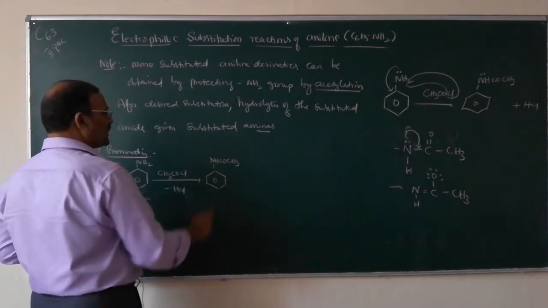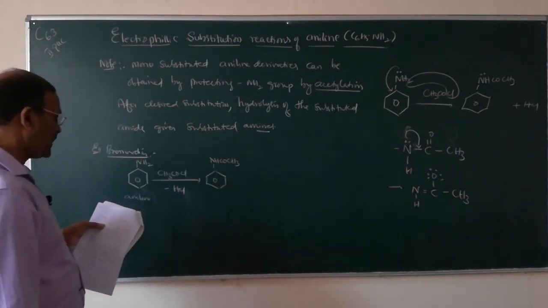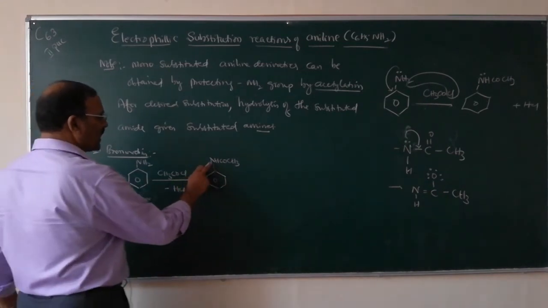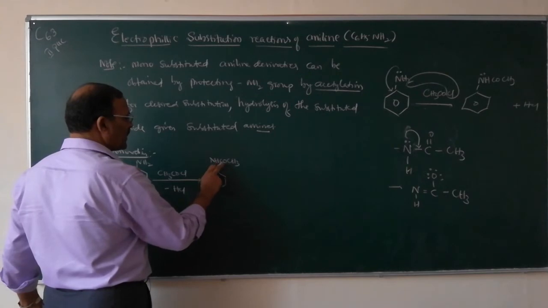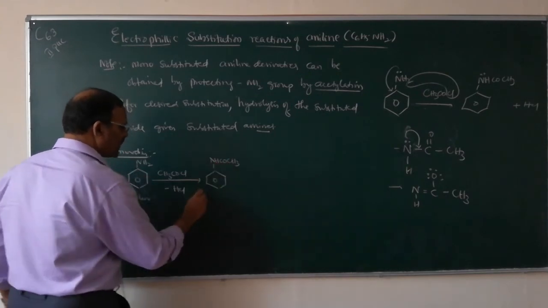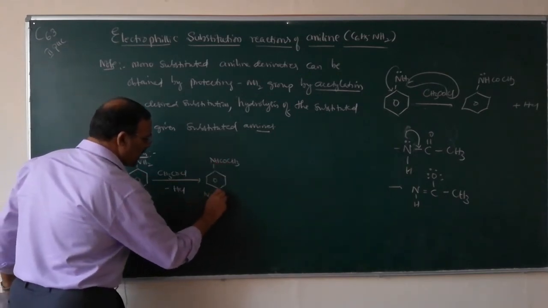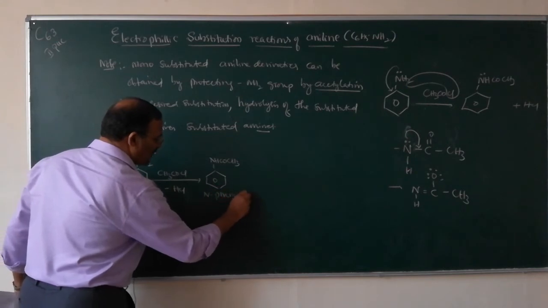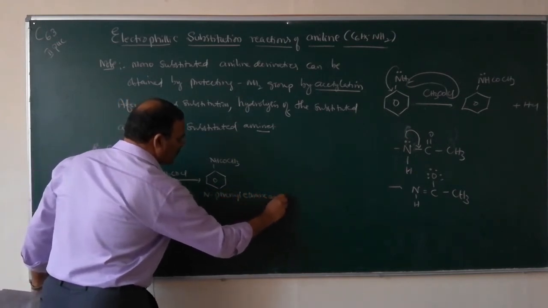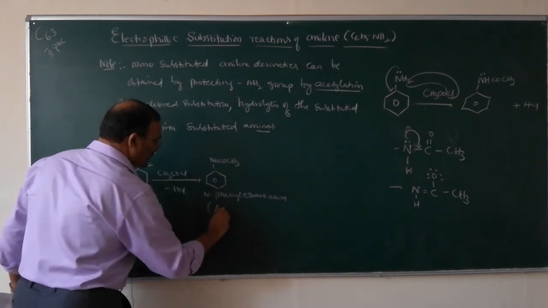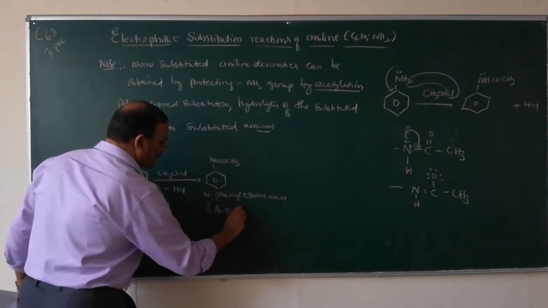This is N-phenylethanamide. It is also called acetanilide.